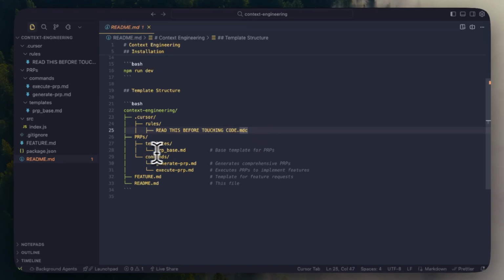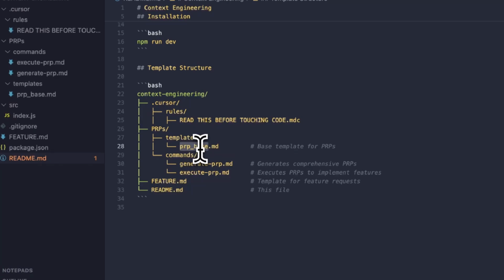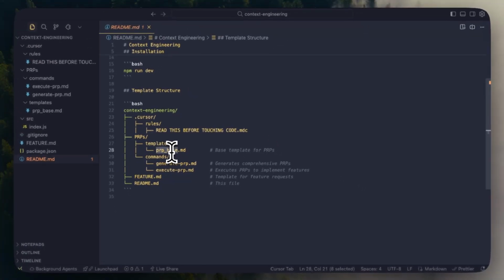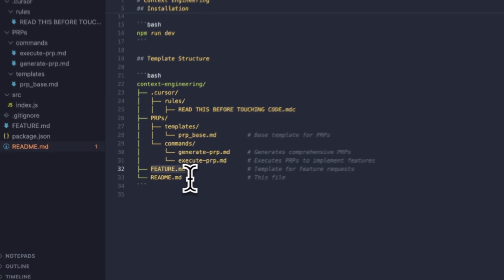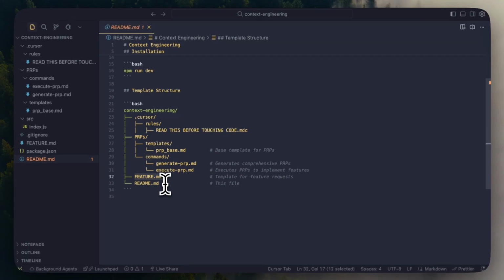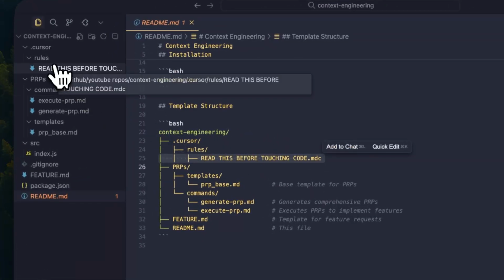The second file is the PRP base template, which will be used to generate the PRPs, and we'll get to what PRP is in a minute. And here are the commands to generate the PRP as well as execute the PRP. And lastly, we have the feature file, and this is where you will write exactly what you want to build out. So let's begin with the cursor rule.